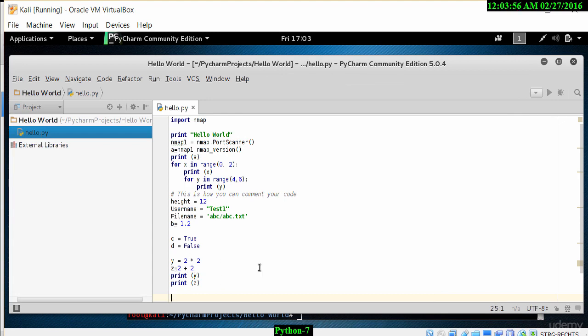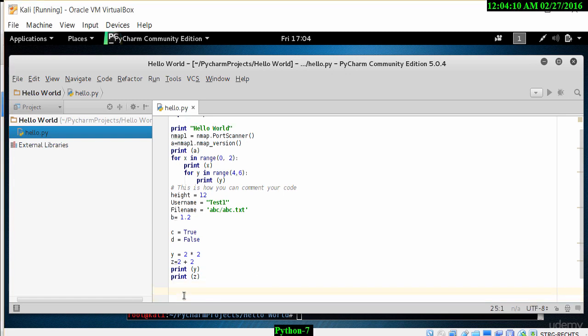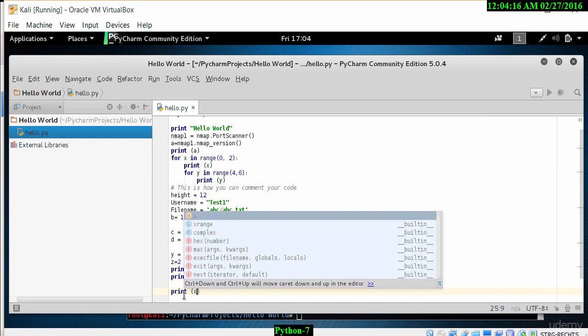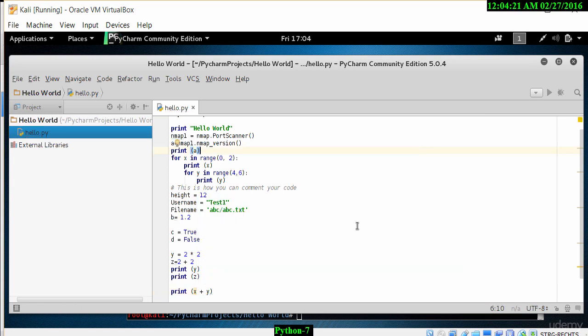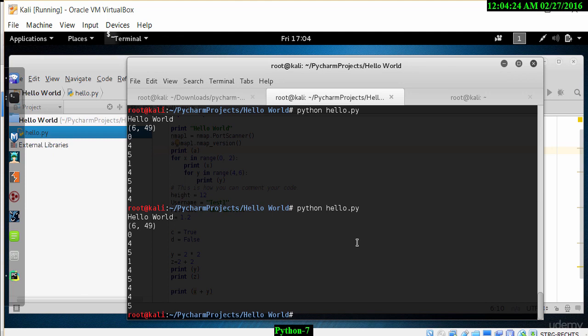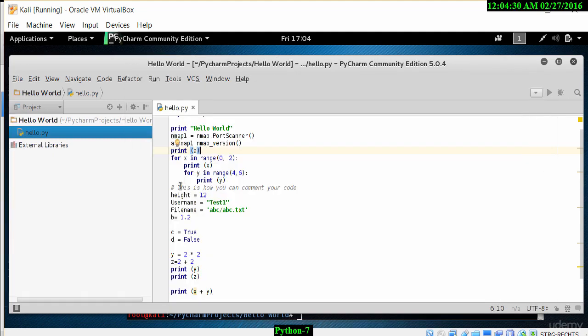Now let's look at whether we can add two variables together. So let's look at how we do that. So we can type in here, let's print the value of x plus y. And let's run this and see how that appears. If I print this, it should get, oh, it's giving us 5. I know the error. I've used x. X is from further up, which was a value of 1. So I need to change this. It's z plus y. Now, if we run this again, we should get the value of 8.